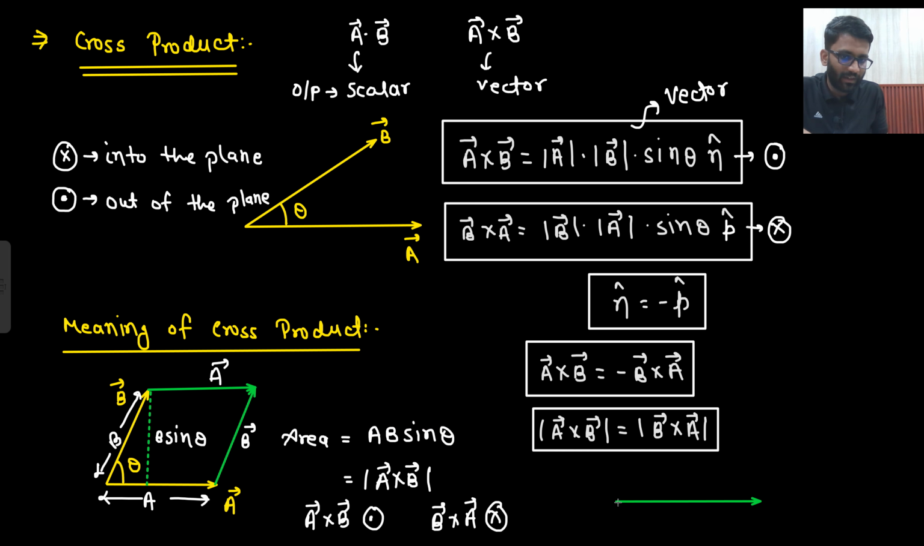Now, if this is your vector A and this is your vector B, how much area are they enclosing? Can you tell me? 0. Both are on the same line. If they are like this, then parallel vectors I can make here, and they would be enclosing this area. But if they are on the same line, how much area are they enclosing? 0. What will be the value of A cross B here? AB sin 0. What is sin 0? 0 only.